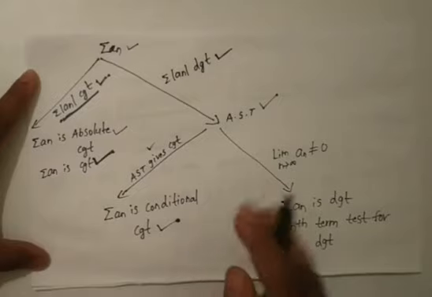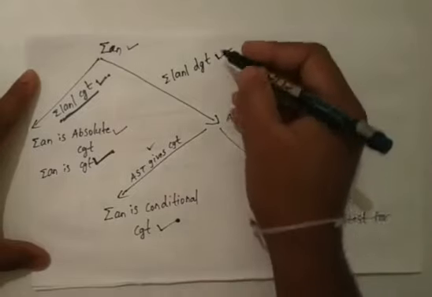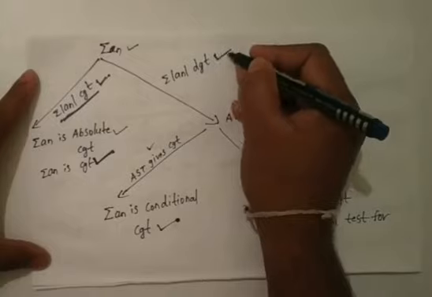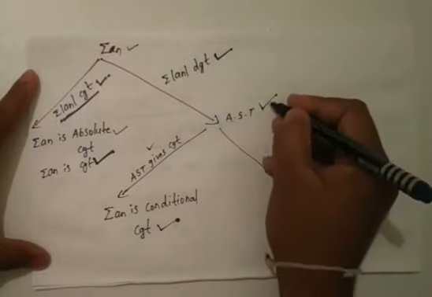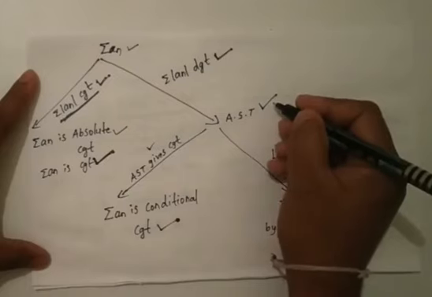Okay, listen very carefully. Suppose summation modulus of a n is divergent, then in this case we will use alternating series test to test the convergence for the series.